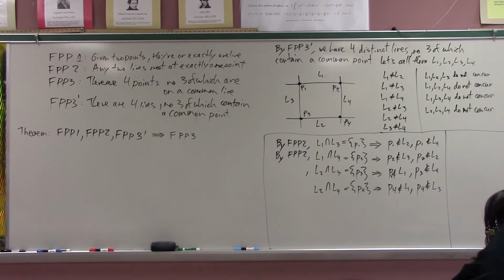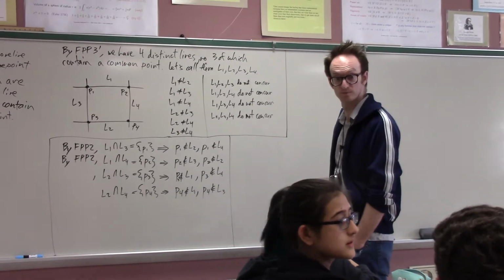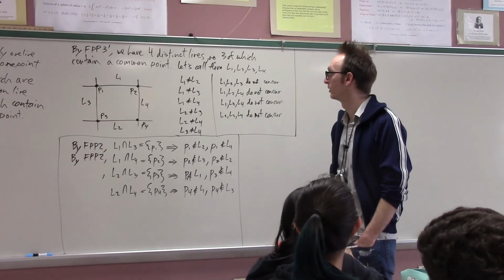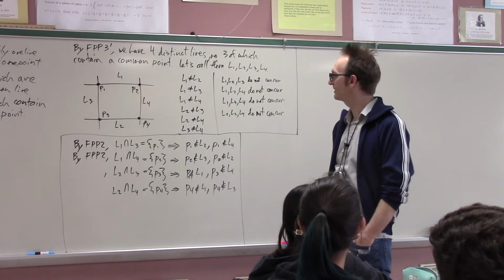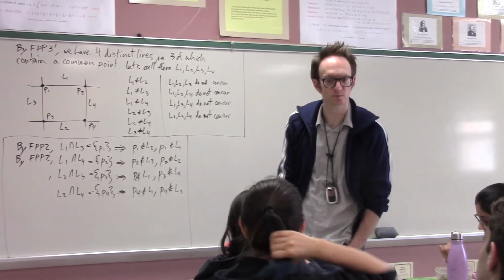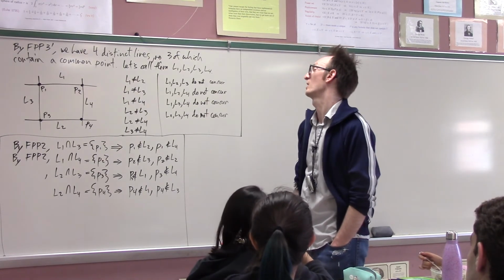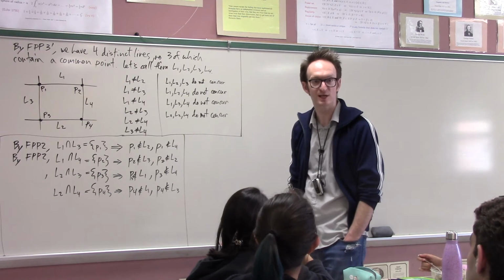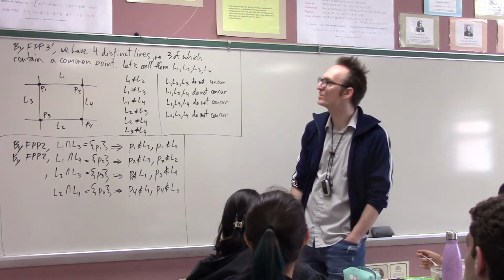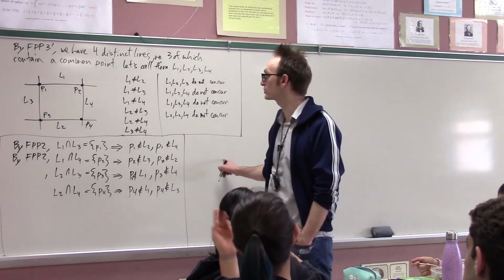For example, do you agree that these points are all distinct? Why are these points all distinct? How can I know for sure? If 2 of the points are the same, then 3 of the lines which concur. Sure. That's actually a big picture way of just saying it, right? They have to be all distinct because if P1 and P2 were the same somehow, then they would all be going through a point. It's also possible to just kind of do it, right?